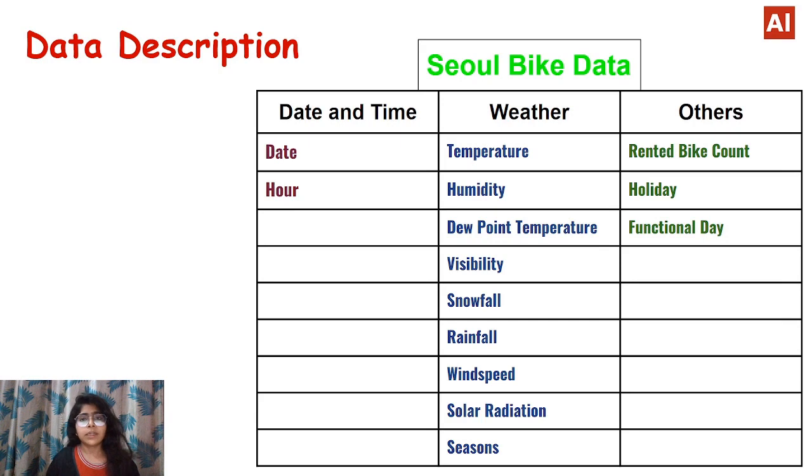Here we have a dataset of Seoul bike data in which two columns are related to date and time, which are date and hours. Some columns are related to weather, like temperature, humidity, dew point temperature, visibility, snowfall, rainfall, wind speed, solar radiation, and seasons. And some others like rented bike count, holiday, and functioning day. So these are some features of our Seoul bike dataset, in which our output is rented bike count.